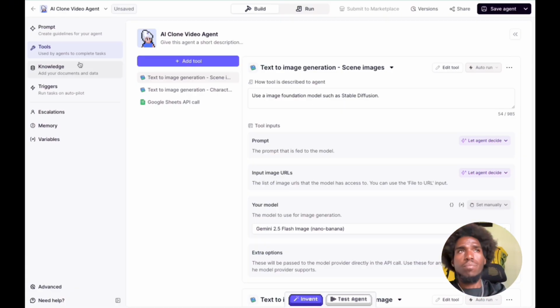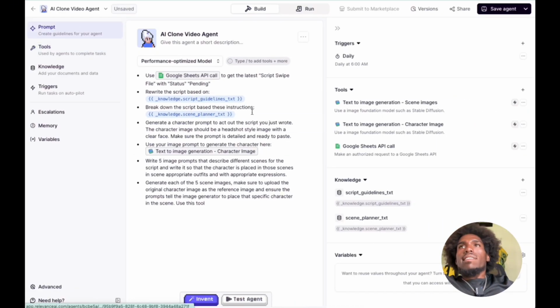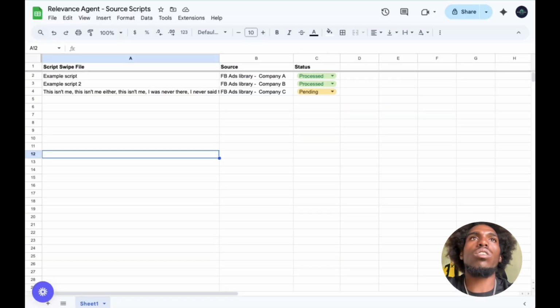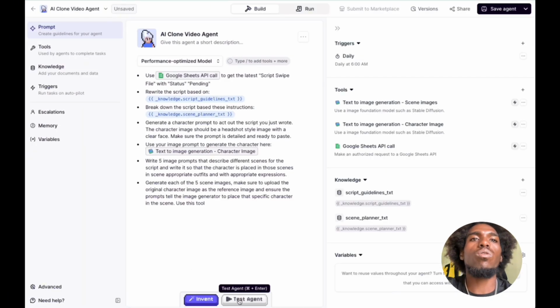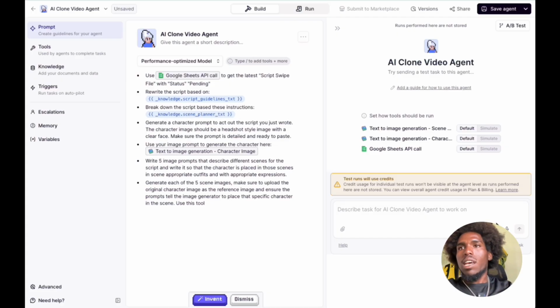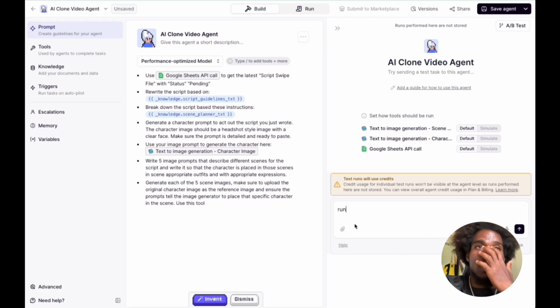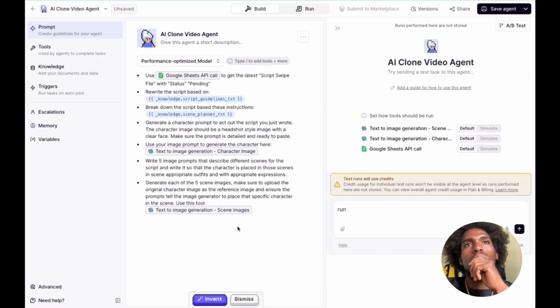Okay, so now that I've added all these steps, let's test it out and see if it actually works. So we're going to test the agent. Everything is default, and let's just do run. What we should end up with is a script from the sheet, a rewrite of that script, the character image, and then the scene images. I forgot to put the tool in, okay? So let's see if we can just get that going.